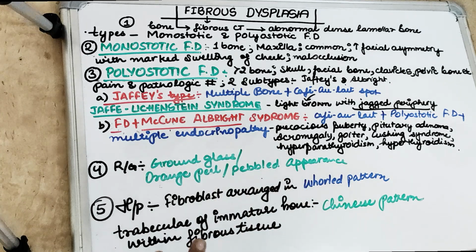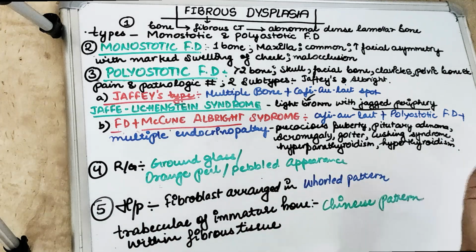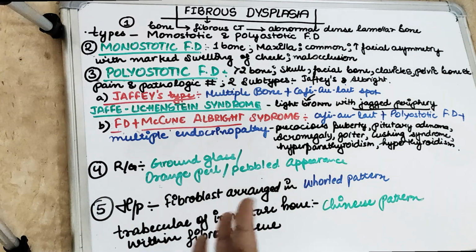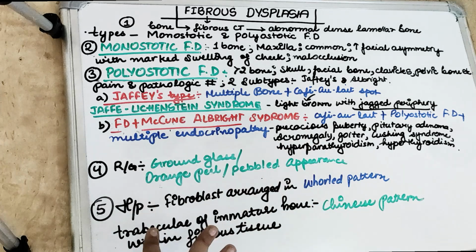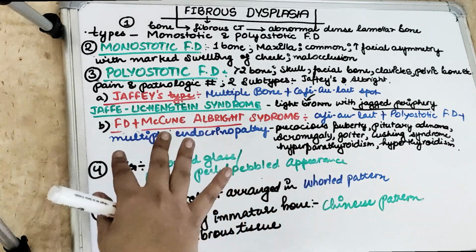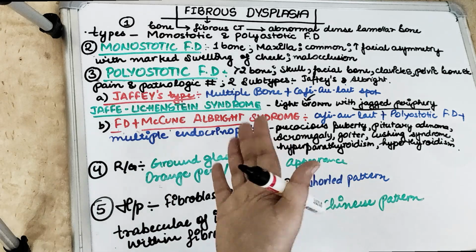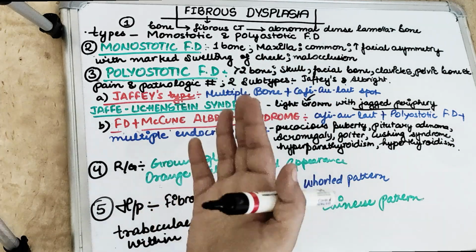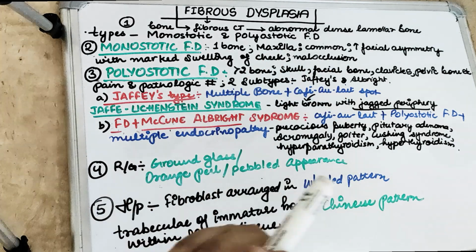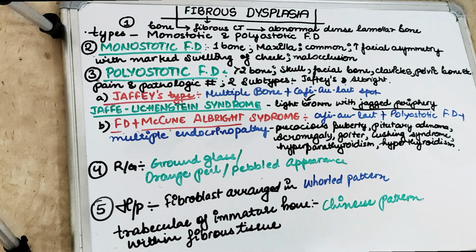We can see multiple endocrinopathies like precocious puberty in females, pituitary adenoma, acromegaly, then goiter, Cushing syndrome, hyperthyroidism. So all these things we see. Precocious puberty in Albright syndrome we see in very young girls. There is premature vaginal bleeding, and you will not believe it, but at the age of 2 to 3 years there is development of the breast, or the pubic hair starts growing, the axillary hair starts growing. So all these changes we can see.